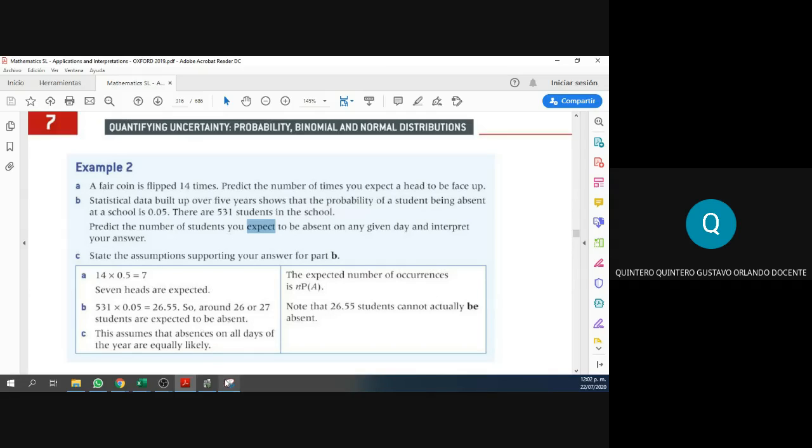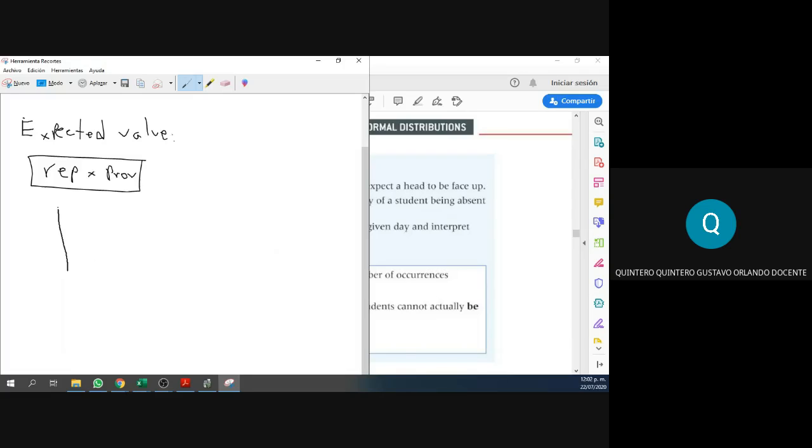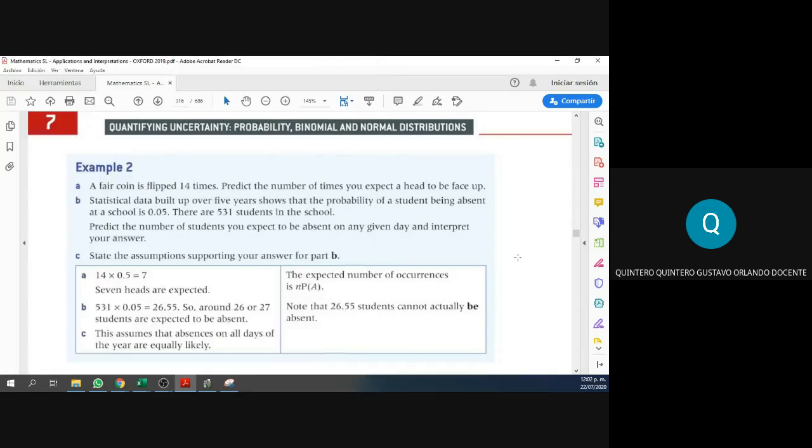Look at this. We are going to make a prediction about what we expect, right? So how do we solve that? Absolutely simple. According to our little formula over here, we have the repetition times the probability, right? We know the probability that a student is absent is 0.05. And the repetitions in this case are the amount of students, because this probability is for every single student. Here we have 531 students.